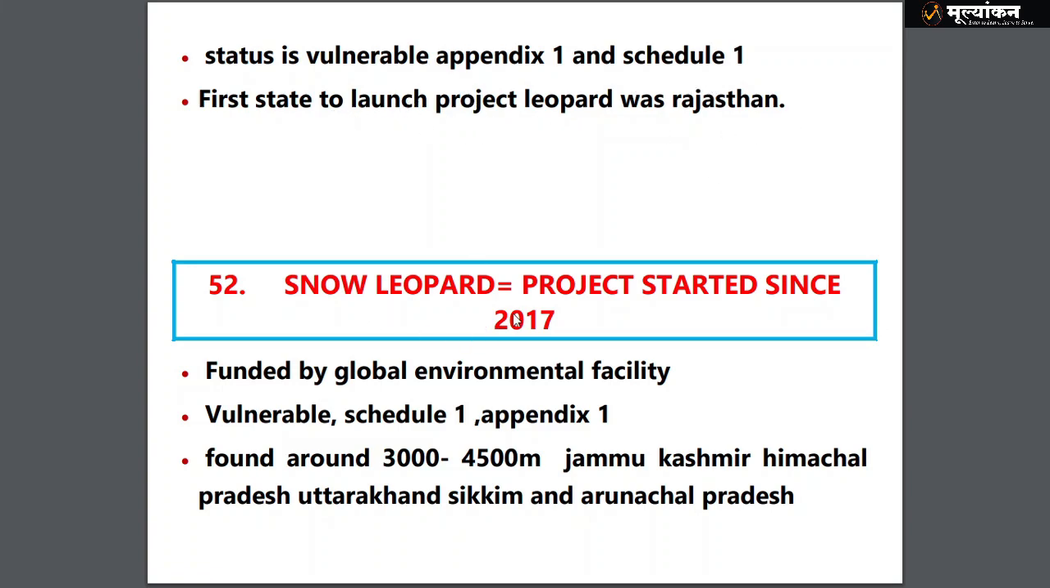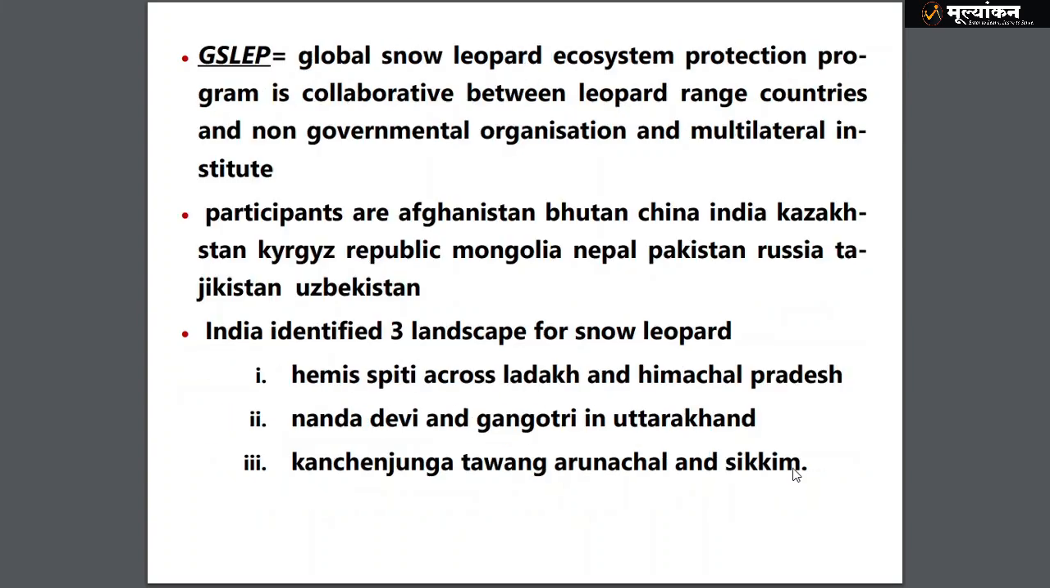Then we have the snow leopard. Snow leopard, as you know, is a cold mountain residing animal. The project started in 2017 and is funded by the Global Environmental Facility. Status is vulnerable under IUCN, Schedule 1 of the Wildlife Protection Act, and included in Appendix 1 of CITES. Around 3000 to 4500 meters is where the snow leopard is found, so found in your northern and northeastern states.